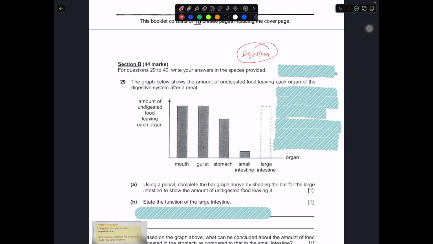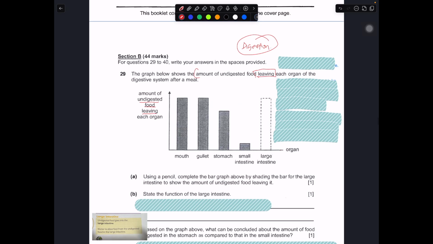So basically the graph below shows the amount of undigested food leaving each organ of the digestive system after a meal. So this is not entering, this is leaving. That means they are measuring the amount of undigested food leaving each organ from the mouth all the way to the large intestine. Then they ask you to use a pencil, complete the bar graph above by shading the bar for the large intestine to show the amount of undigested food leaving. So we are talking about the amount of undigested food leaving the large intestine.